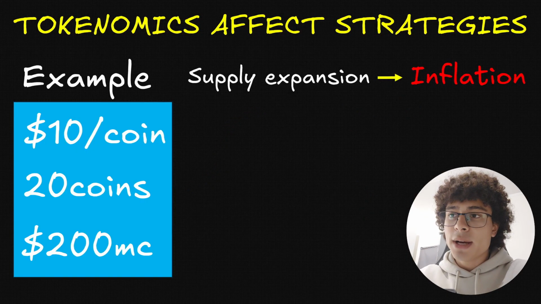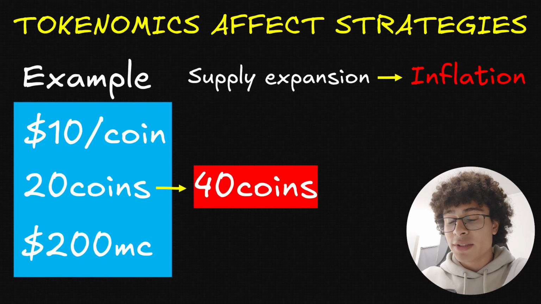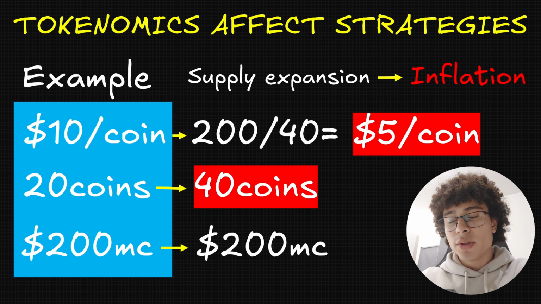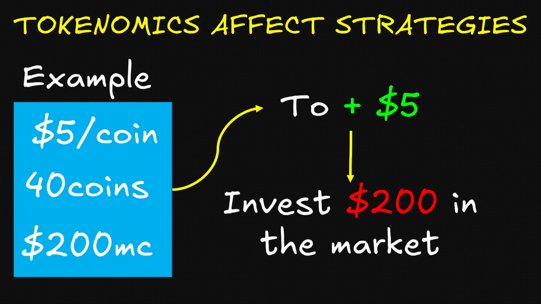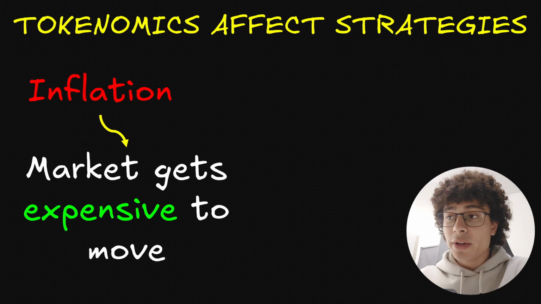Pretty simple. But now let's imagine there's a supply expansion. So there is inflation. We expand the amount of coins in circulation from 20 to 40. We still keep the $200 market cap, but because we have twice as many coins, the price of one coin goes from $10 to $5 a coin. Now, with our new supply, to move the price by $5, we would need to invest $200 in the market instead of $100, because $5 is no longer a 50% increase but a 100% increase, and 100% of a $200 market cap is $200.